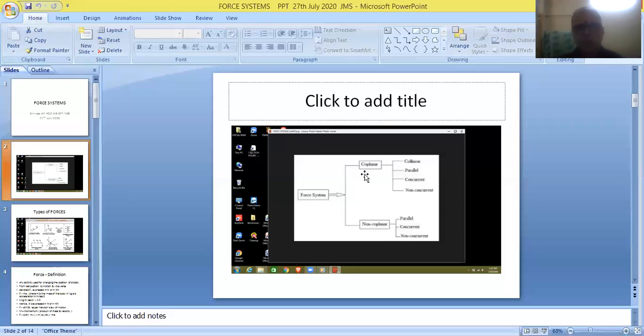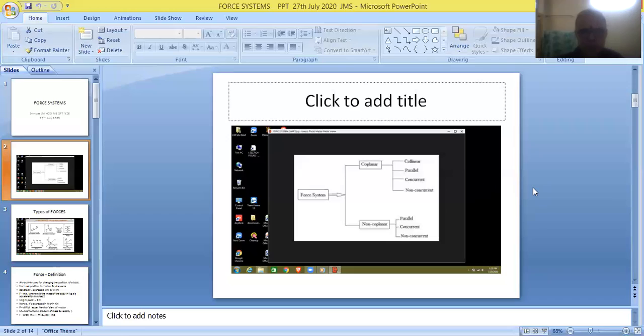And forces lying in the same plane and meeting at one particular point, acting at one particular point, are called coplanar concurrent forces.